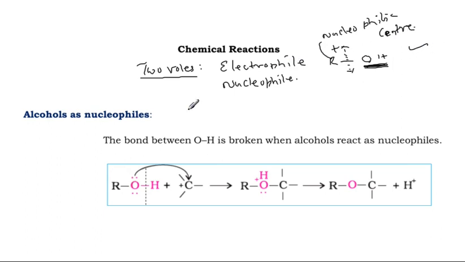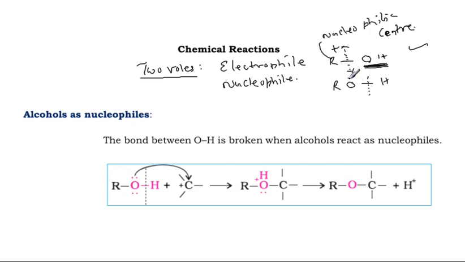What is the second part? Sometimes in other reactions, what is the role of the alcohol? Nucleophilic nature, nucleophile. So nucleophile means during the reaction we are talking about the alcohol OH. The cleavage occurs between oxygen and hydrogen.